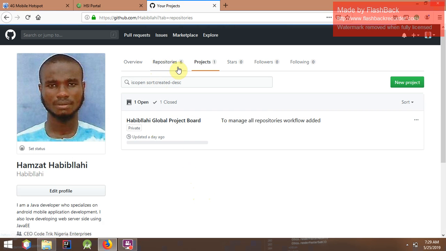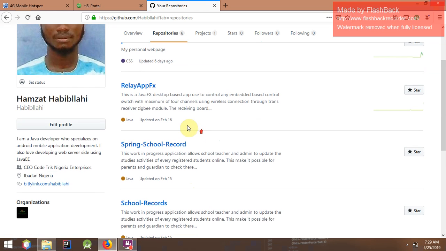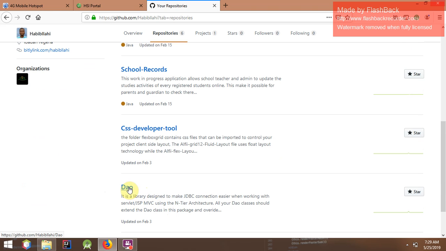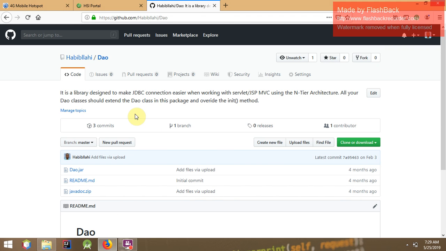Clicking on repository, sorry. Okay, I can choose, let's choose the DAO class. Now once I click on the DAO repository, you can see it's a library designed to make JDBC connection easier when working with servlet, GSP, MVC, and n-tier architecture. Forget that, it's a web project.